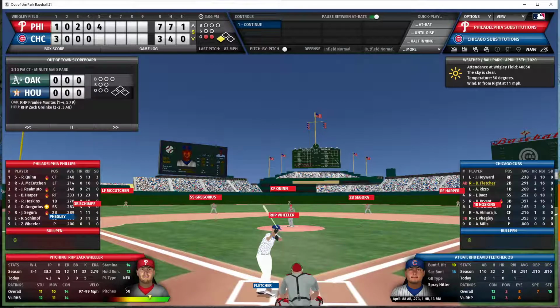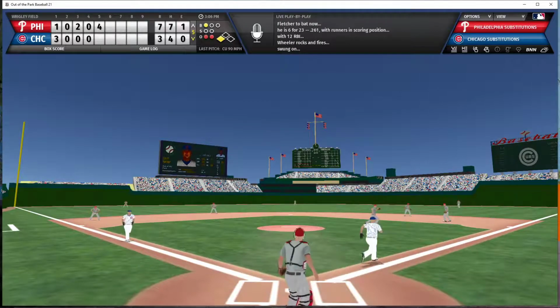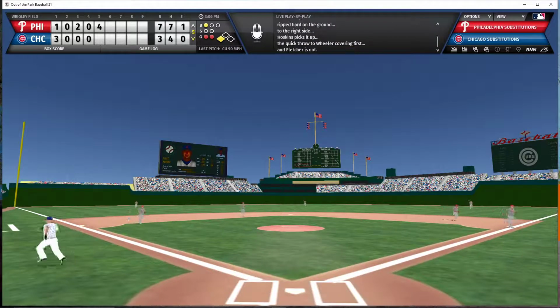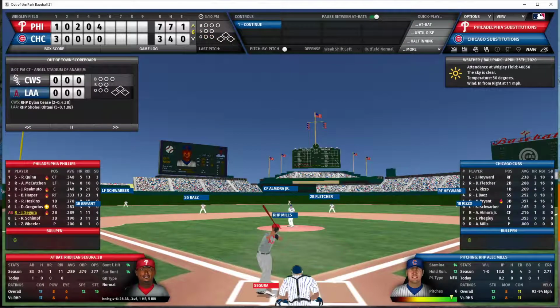David Fletcher will now be the batter with 2 outs and a runner 90 feet away. 1 ball count. Fletcher waiting for the pitch. Fletcher hits a ground ball to first. Hoskins throws it over to Wheeler covering first, and the 3 consecutive ground balls caused the Cubs to be retired in the bottom of the 5th inning.